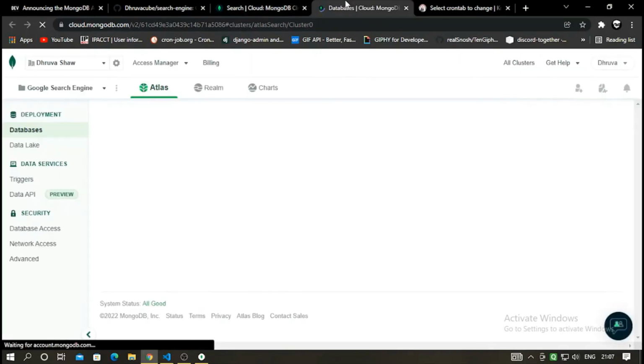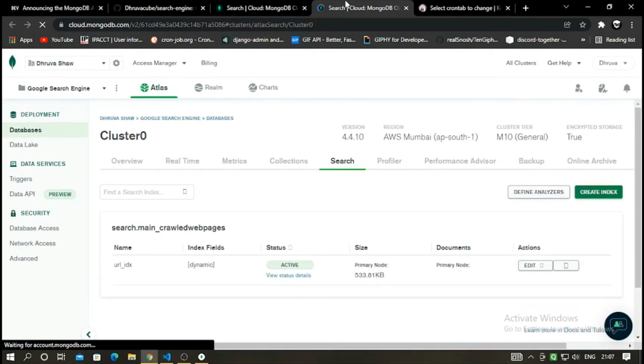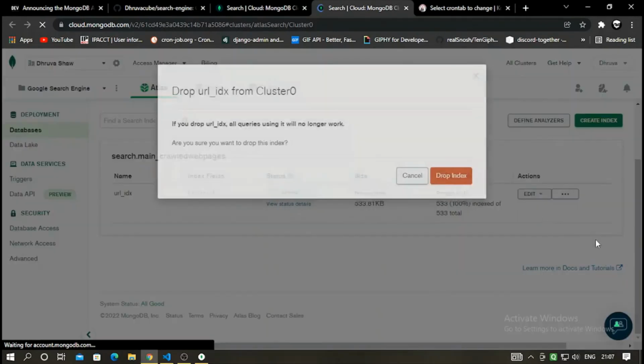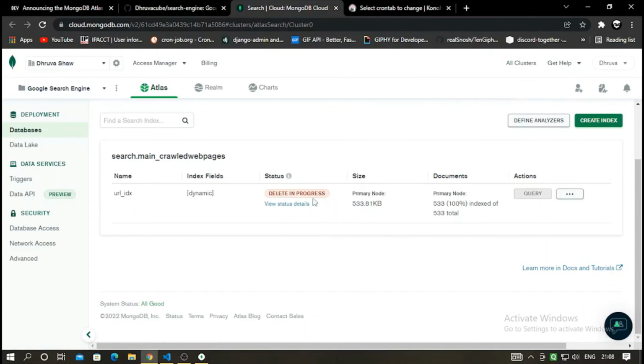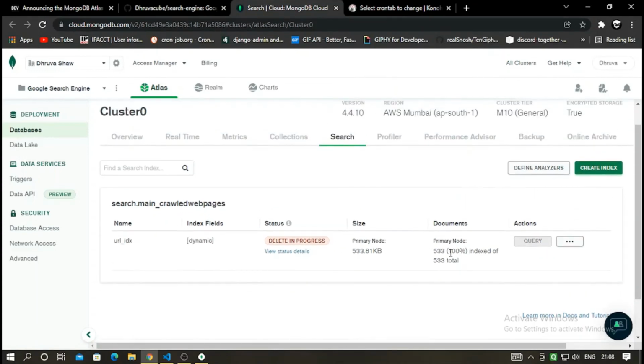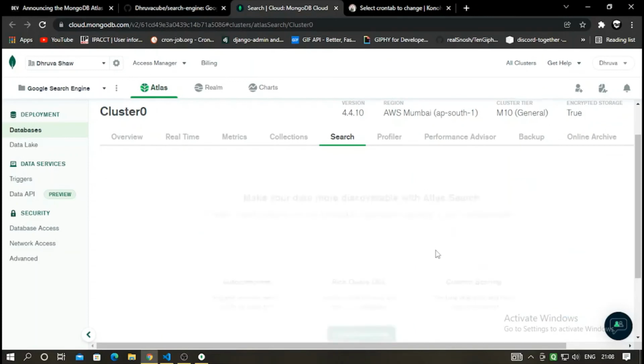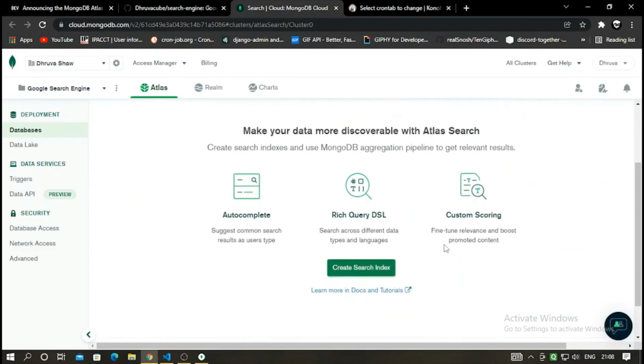I'll just go like delete index. Yeah, delete is in progress. Soon it will be deleted. No worries. I had 533 searches stored, and it has properly indexed 533 searches.